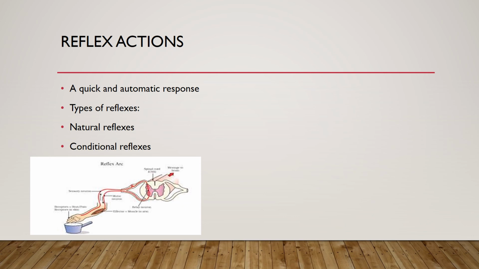When you chew or eat food, salivation occurs, and this is a natural reflex. Sometimes salivation occurs at the sight or smell of tasty food. That is a conditioned reflex.